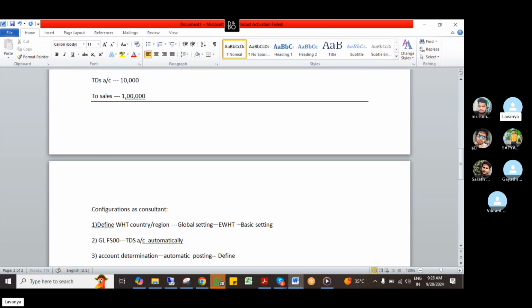Here, how is this configuration mentioned in SAP? Define account for withholding tax to be paid over. What this configuration says is that you are informing the system: whenever you are posting any TDS-related entry, you have to take this GL. This is the configuration. It is the same thing I told you, global settings, same path.